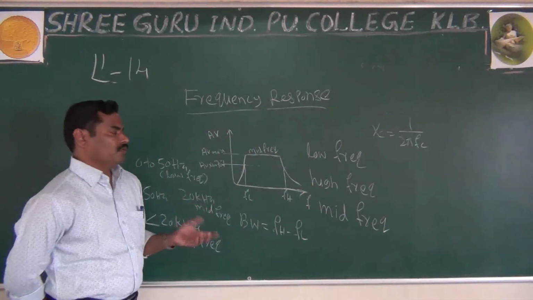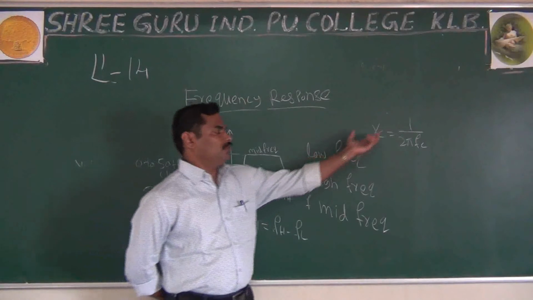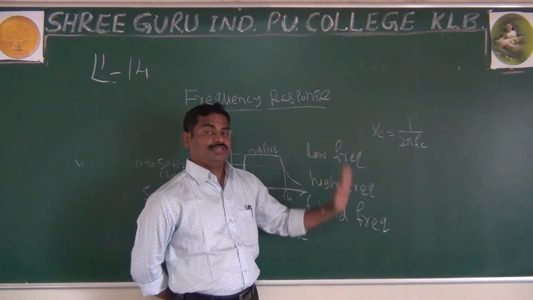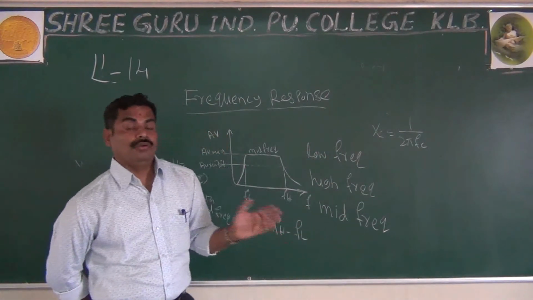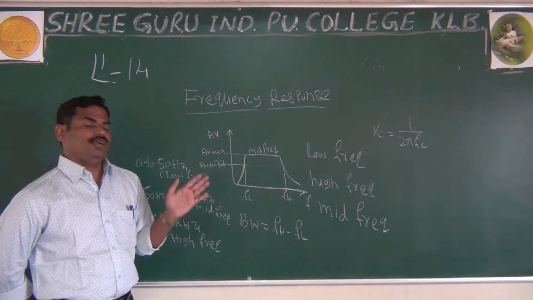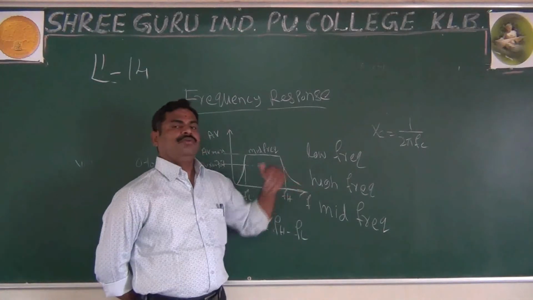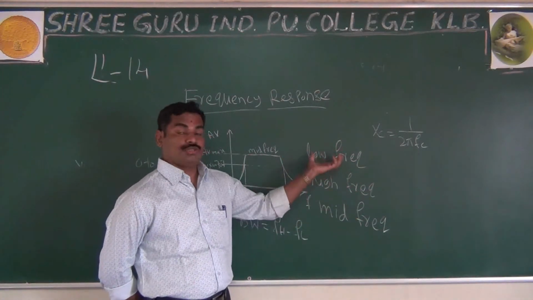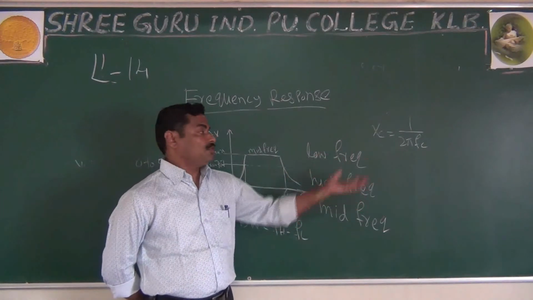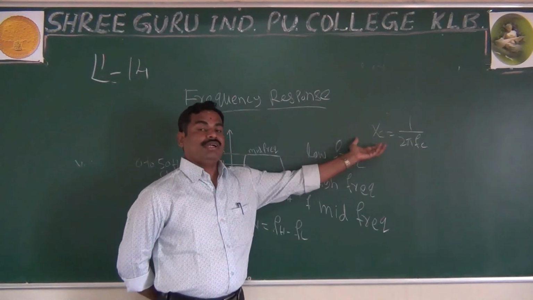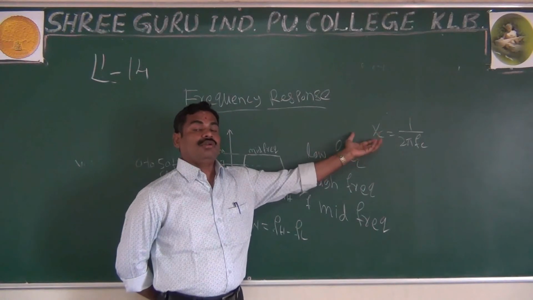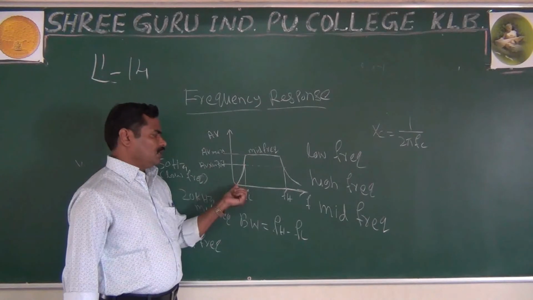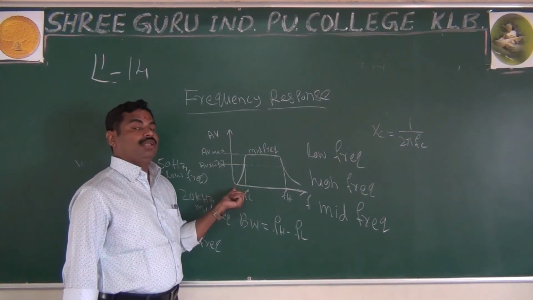Very simple. In low frequency, we have more reactance. Because of more reactance, it is not allowing the signal to pass or couple from one stage to another stage. We have more capacitor reactance, and that's why in the low frequency the gain is very low.